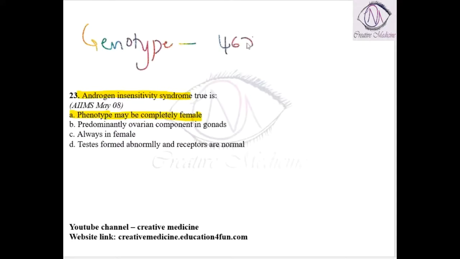They are 46XY. True or false: there is a predominantly ovarian component in the gonads. No, there will be a testicular component in the gonads. Their genotype is male. The testes are formed normally, and the receptors are abnormal. So this is the correct statement.